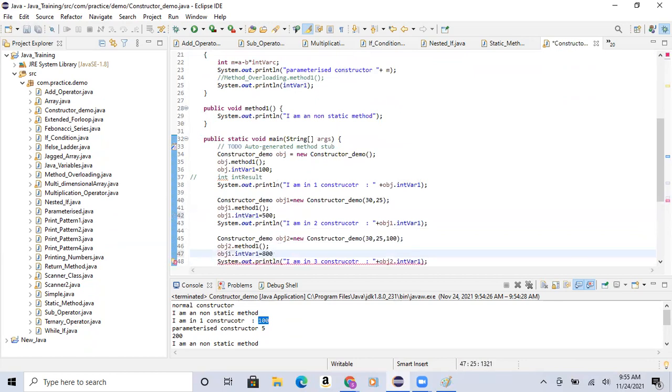We can change the copy value anytime, but the main value remains the same, right? We have been discussing that.